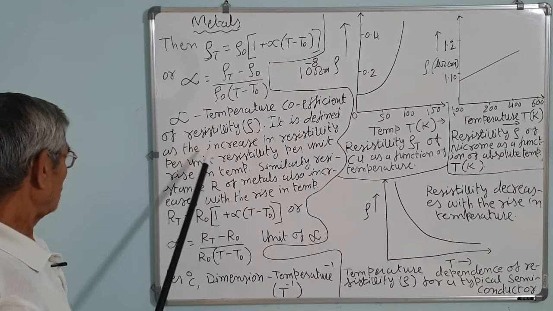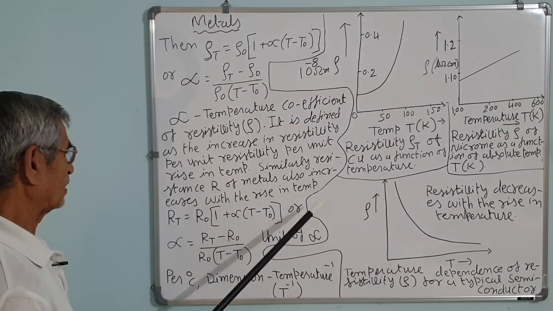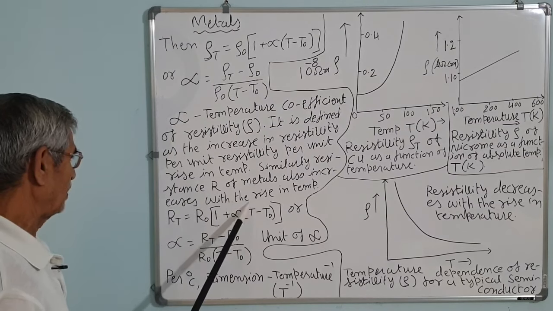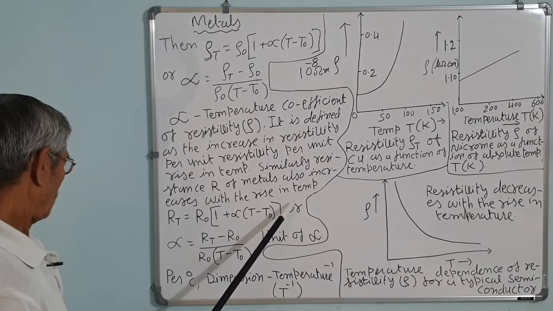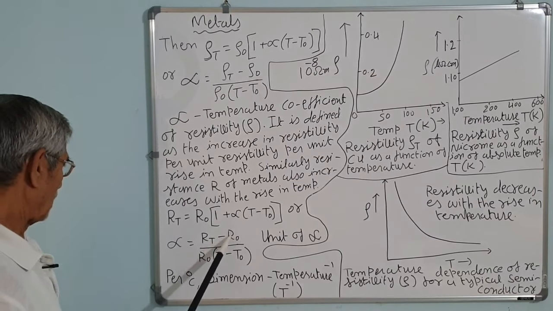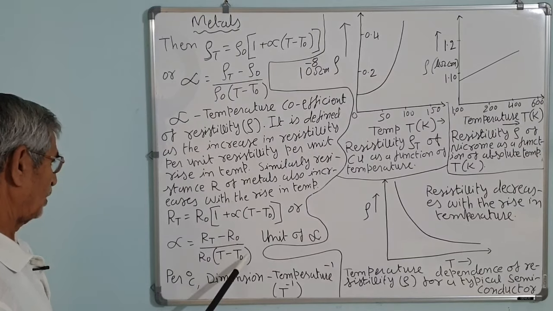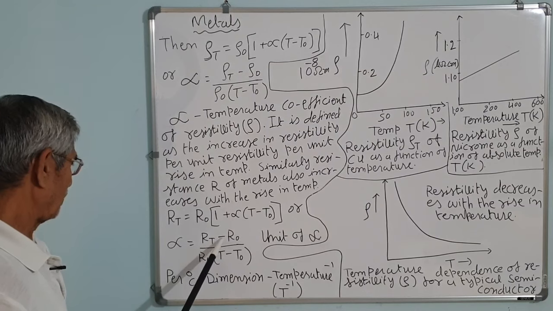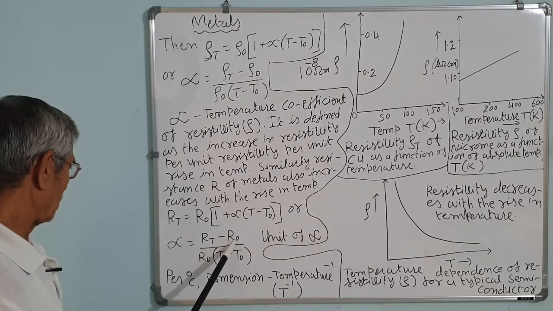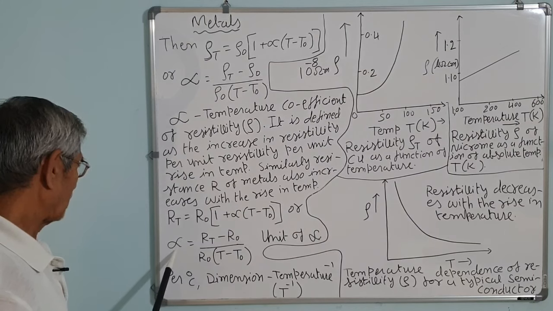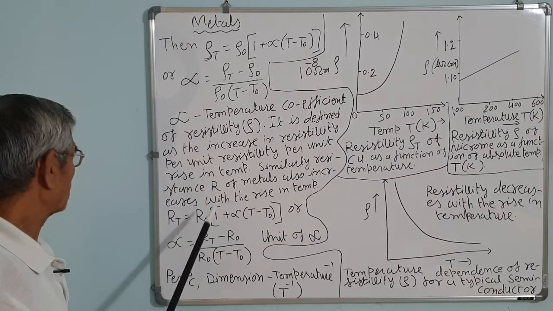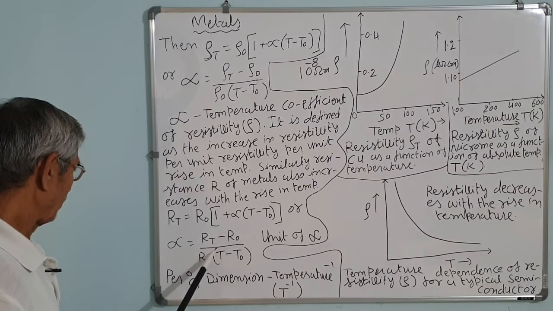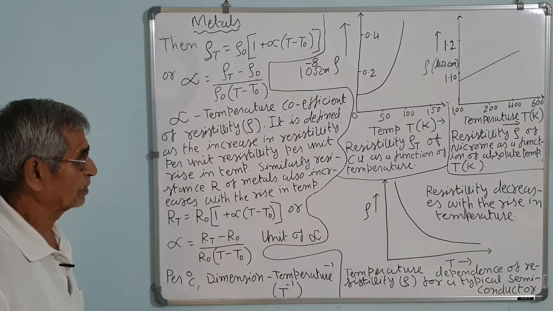Similarly, the resistance of the metal also increases. Resistance increases, naturally, as resistivity increases. That is, RT is equal to R0 into bracket 1 plus alpha into bracket T minus T0, or alpha is equal to RT minus R0 upon R0 into bracket T minus T0. RT is the resistance at T degrees Celsius, or at any absolute temperature you can select, and R0 is the resistance at 0 degree. Alpha is the temperature coefficient of resistance. Units are the same for both, that is, per degree Celsius. The unit of resistance, ohm, will be cancelled, and here also it is per degree Celsius.